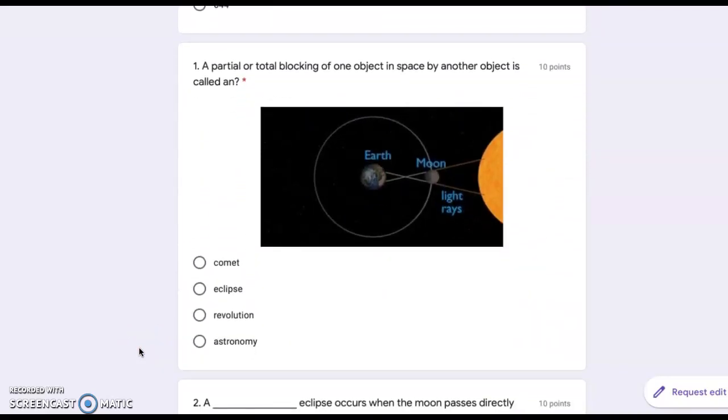Number 1. A partial or total blocking of one object in space by another object is called comet, eclipse, revolution, or astronomy.